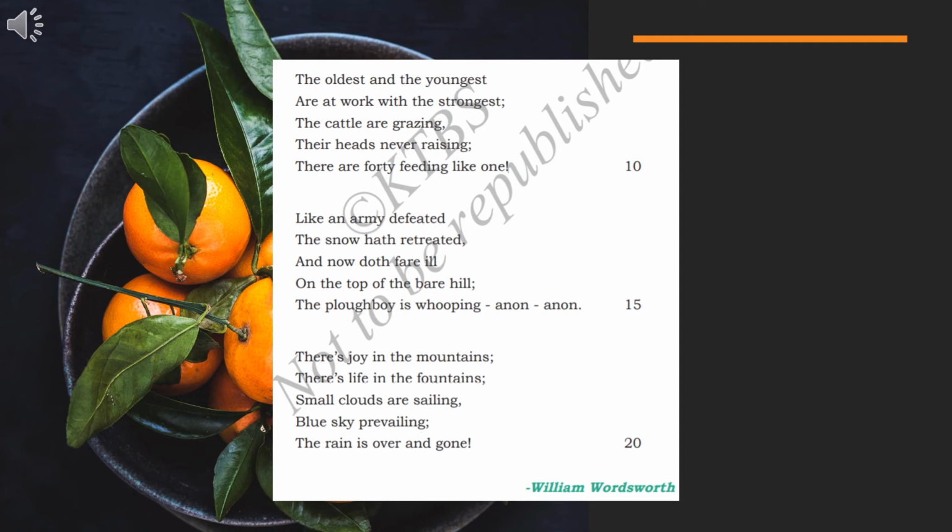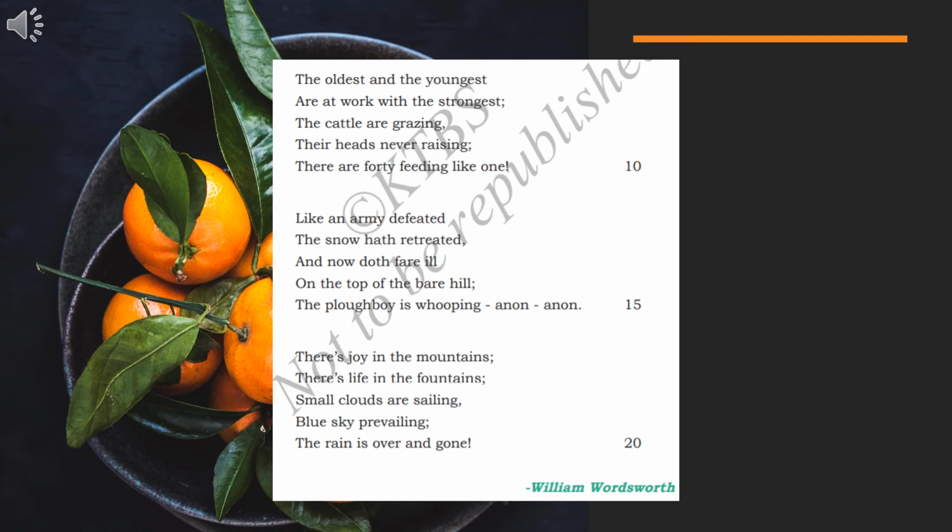So that is in the winter season. In the spring, when the spring season has started, the snow has started melting, and only a little snow is left on the top of bare hills.